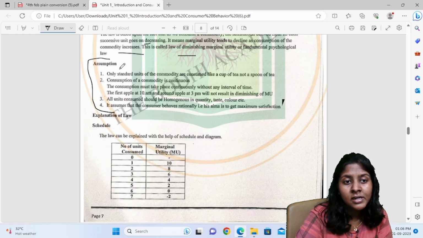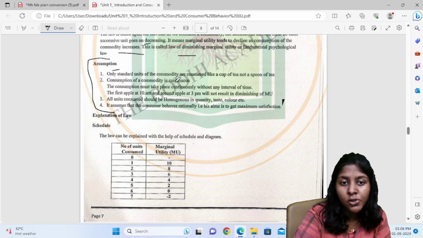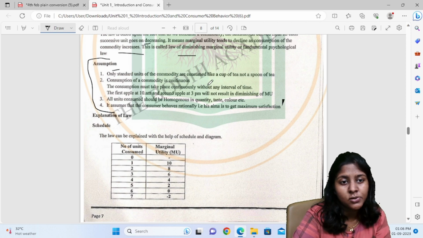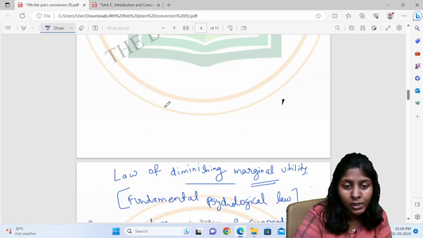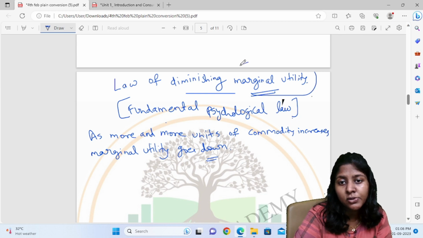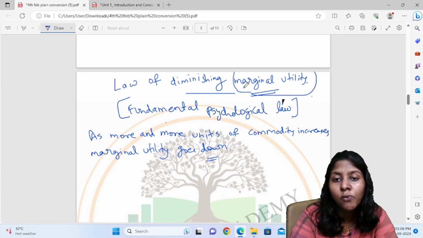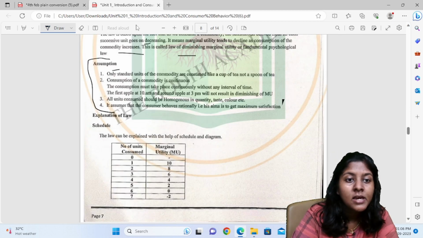Yes, so here are the assumptions. Only the standard unit of the commodity has to be consumed. Then, if you want to achieve this marginal utility, your consumption should be continuous.